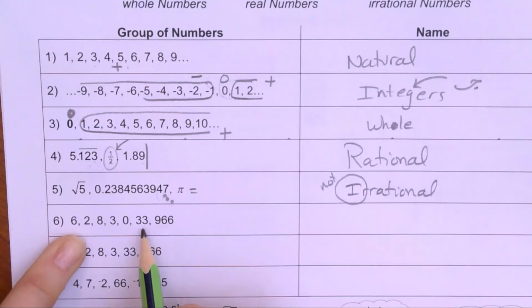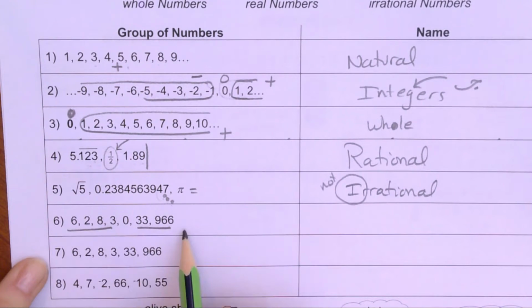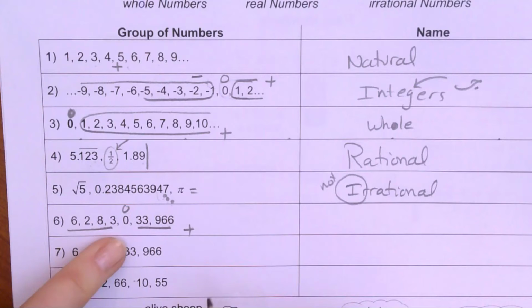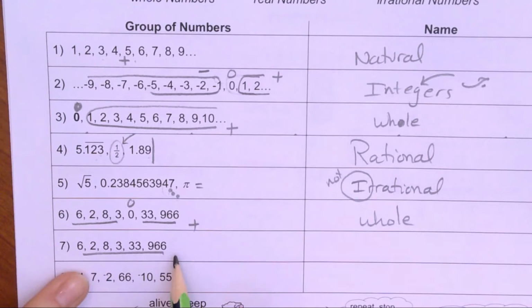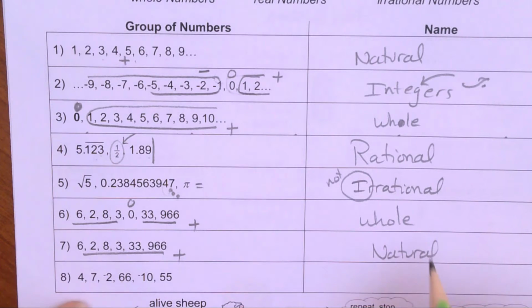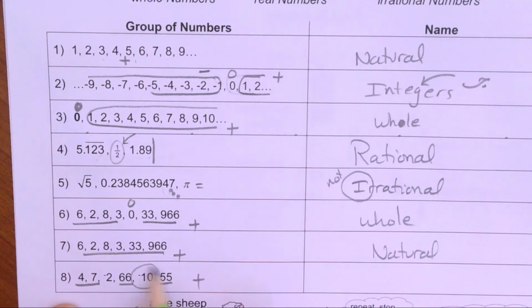Here I have some positive integers plus 0. So that means they're whole numbers. Here I only have positive integers, which means they're natural numbers. And here I have some positive integers plus some negative integers, so that means they're integers.